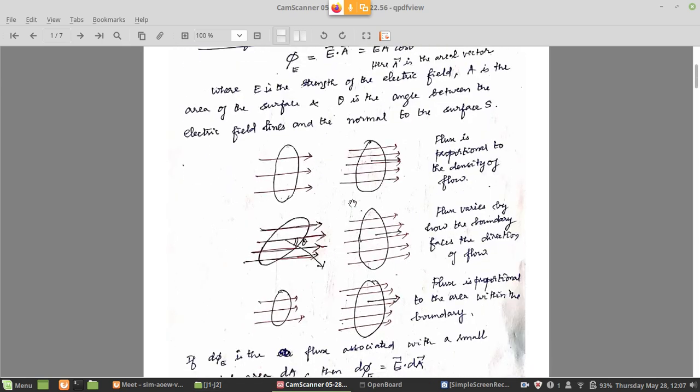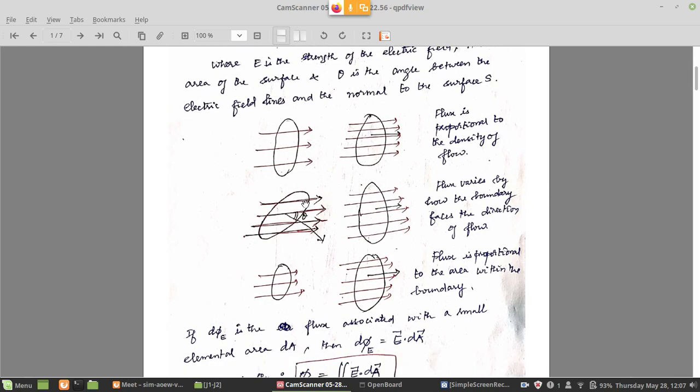Right. So here we can see some electric field is pointing from left to right. There are a few things that we have to remember about flux. Now here you see the area of the two circles on the left and right in the first row, they are the same. But in the first case, there are only 3 lines, 1, 2, 3, going from left to right through the area. The area is perpendicular in this case. So if you measure flux here, you will get some number.